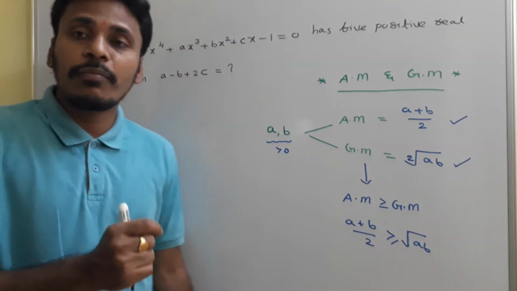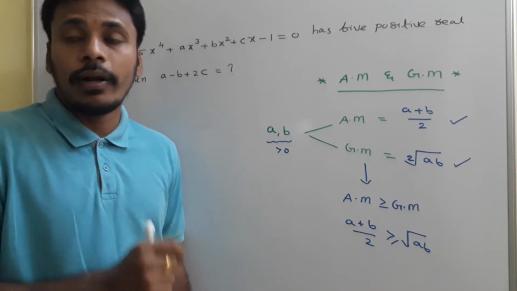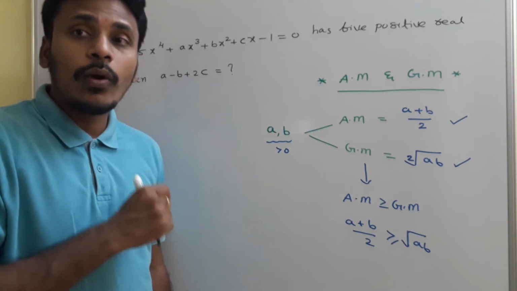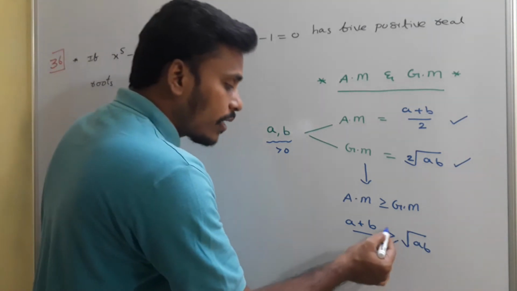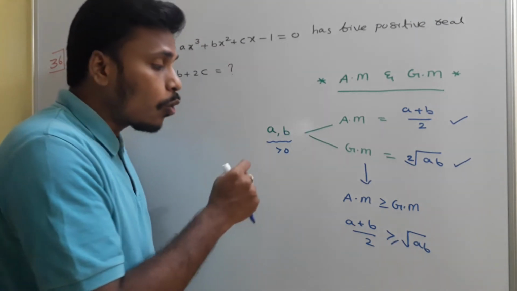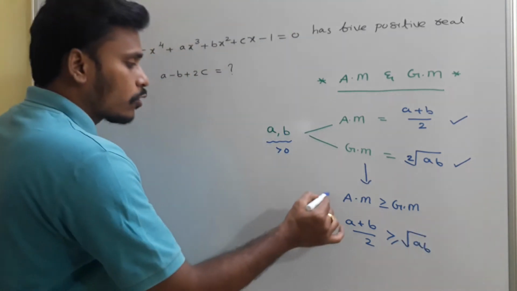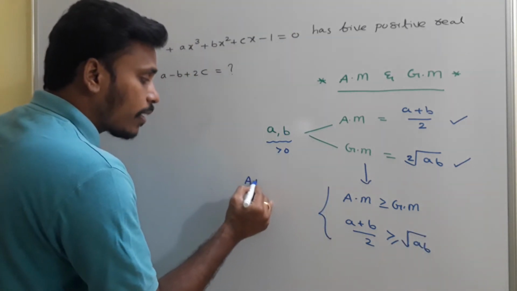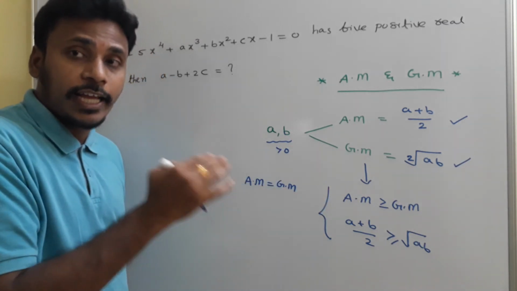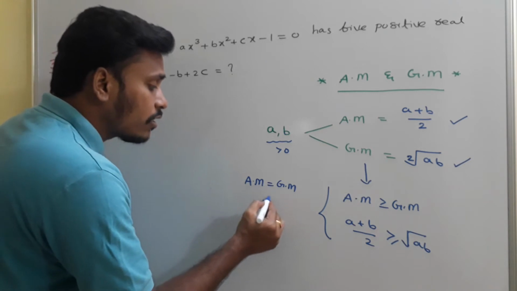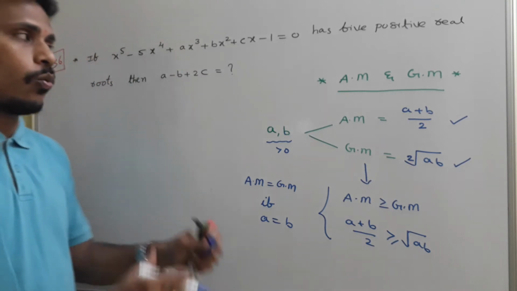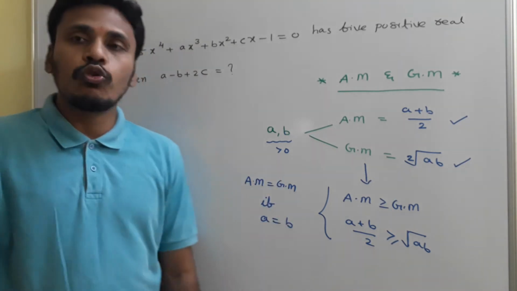Arithmetic mean is always greater than or equal to geometric mean, then we need to observe the equality. The equality sign holds only if a is equal to b. So what I conclude is, arithmetic mean is equal to geometric mean, or arithmetic mean is greater than geometric mean. Arithmetic mean equals geometric mean will happen only if those two numbers a, b are equal. This is about two numbers.